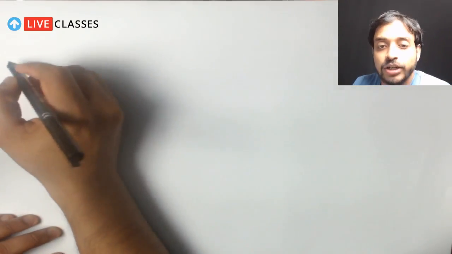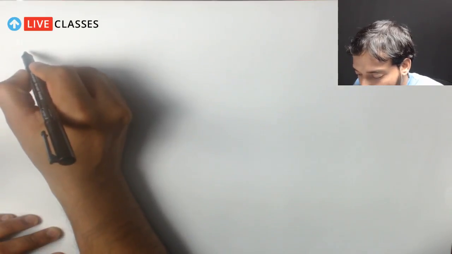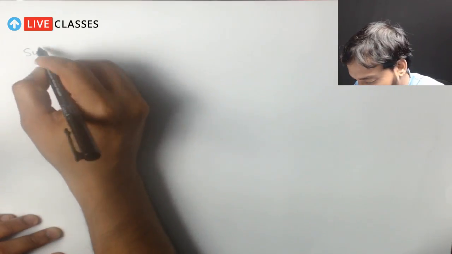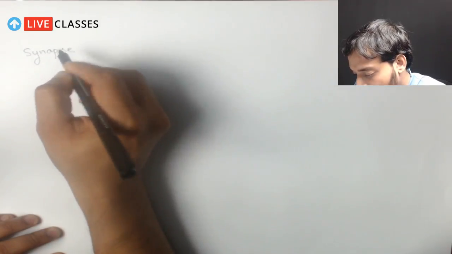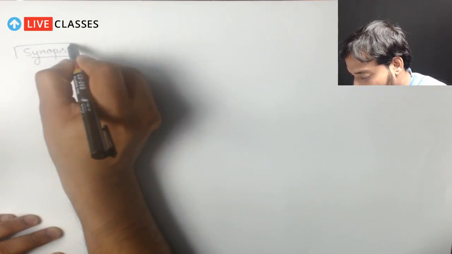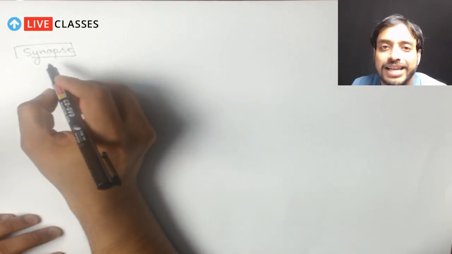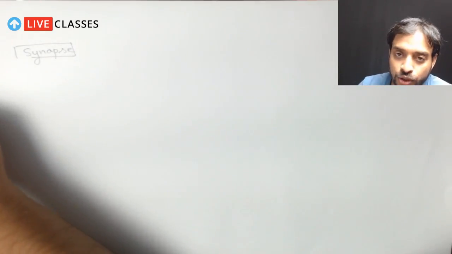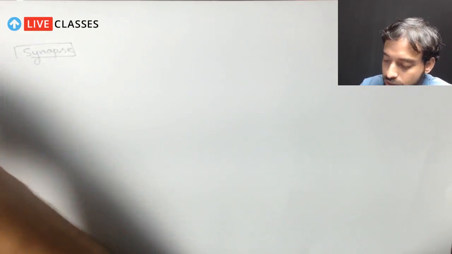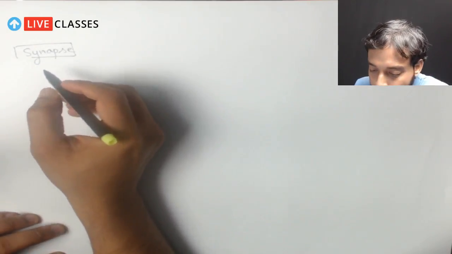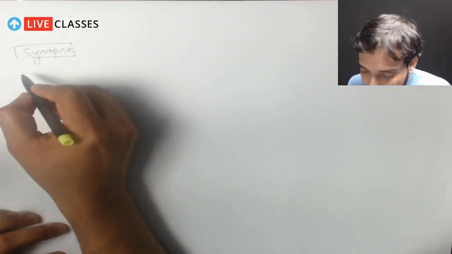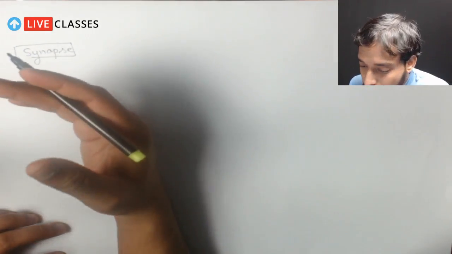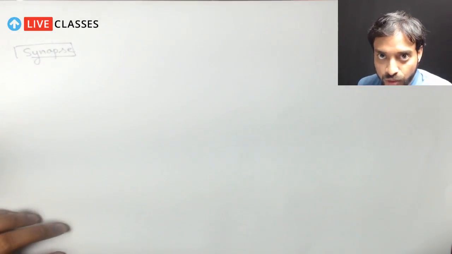So here we'll be talking about a terminology called what? Synapse. We'll be concentrating more on the terminology synapse. Now this is very important. You should be very well versed with this terminology synapse. What is this? If you define it, a synapse is actually an area of functional contact between one neuron and the other.